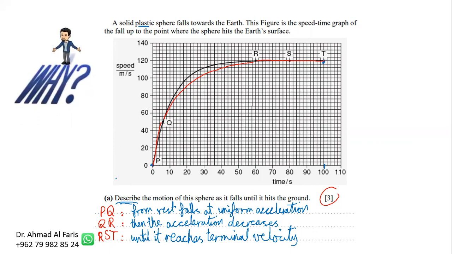Okay, again, why do that? Because initially the speed was slow, so there is no air resistance, or the air resistance is negligible. After the speed increases, the air resistance becomes appreciable, the air resistance is effective. As the speed increases, air resistance increases. Resultant force from the weight down and the air resistance up, making the resultant force decrease, and it falls with decreasing acceleration. Eventually, at a high speed, the air resistance is equal to the weight, and they cancel out each other, so making no resultant force, no acceleration. That's why the line is horizontal here. That means it reaches the maximum speed, which is the terminal velocity.